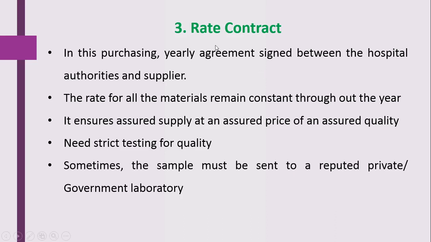This rate contract is mainly found in big hospitals, because big hospitals require a large quantity of medicine. So here the rate is fixed for all the medicines throughout the year. So this is about the rate contract.